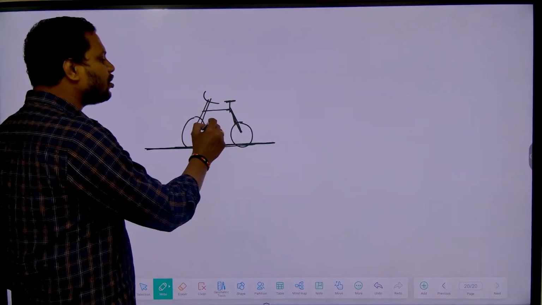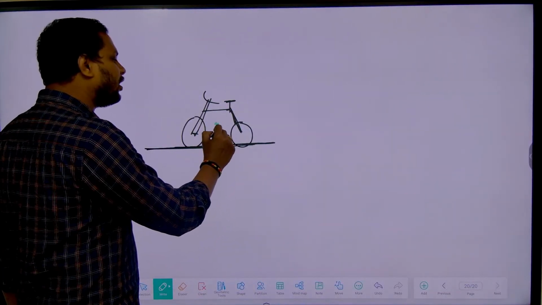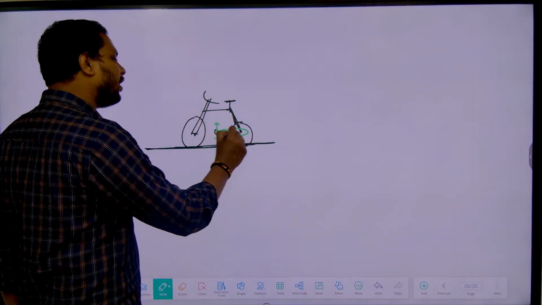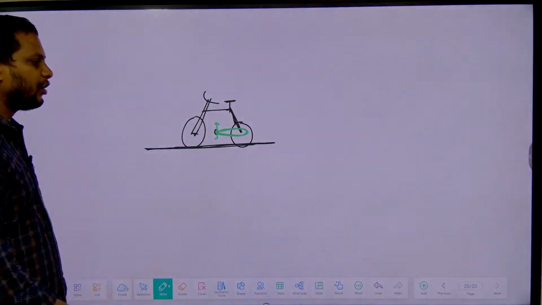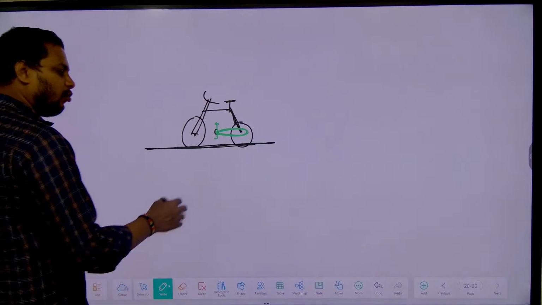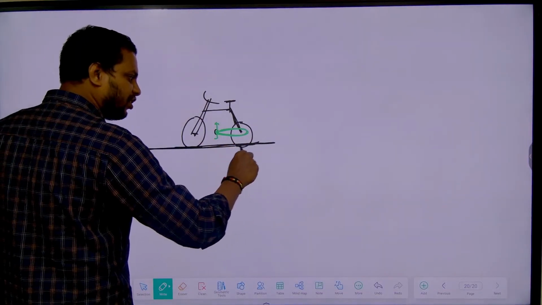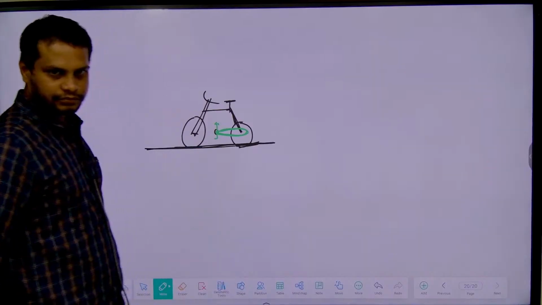Because of this friction only, if you are going to pedal your bicycle, then what will happen is this tire pushes the ground away.